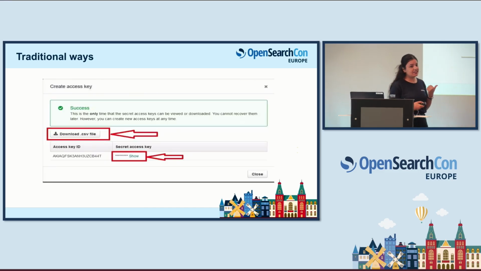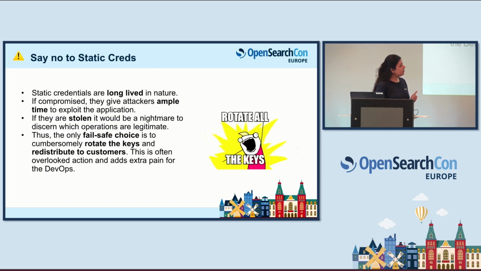These are the static credentials that you usually use, and that's not what we should be using. We should be saying no to static credentials because they are long-lived. They give attackers, the malware and ransomware attackers, a long time, and the risk window is quite long. Until you detect that there is a malware, you are already compromised. And it's not really as happy as this person sounds here. Rotating credentials and then redistributing them to your customer, your DevOps would be really unhappy with the extra pain you're adding to their load. So that's saying no to static credentials altogether.